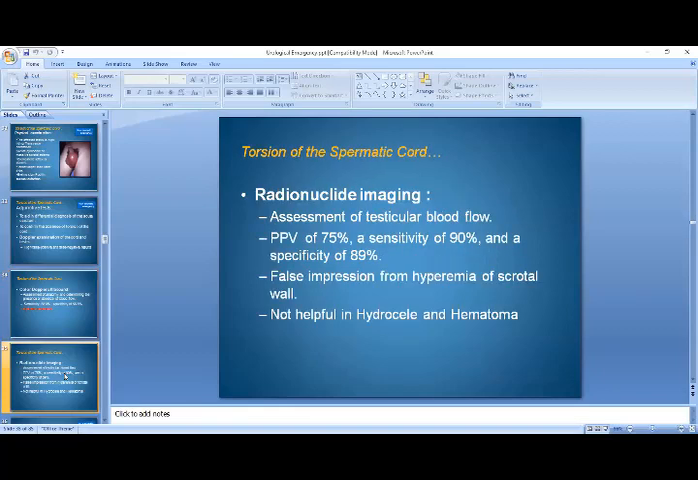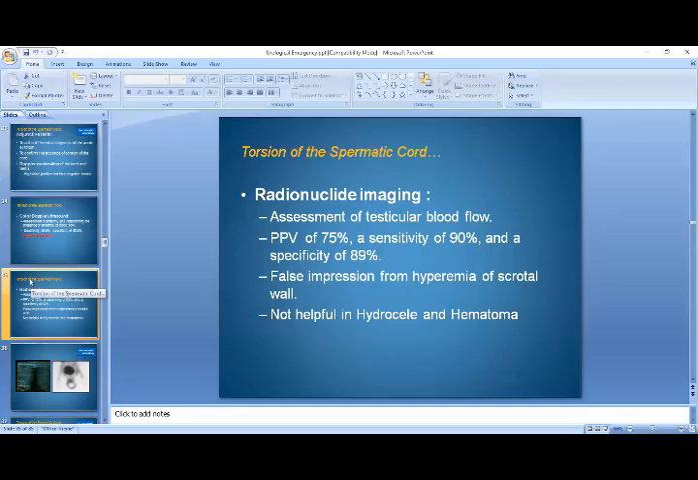So radionuclide images can also be assessed for the blood flow of the scrotum, and it has a sensitivity of 75% and a PPV of 90%. There can be a false impression from hyperemia of the scrotal wall. It is not helpful in hydrocele and hematoma. So we usually do not carry out these radionuclide scans.